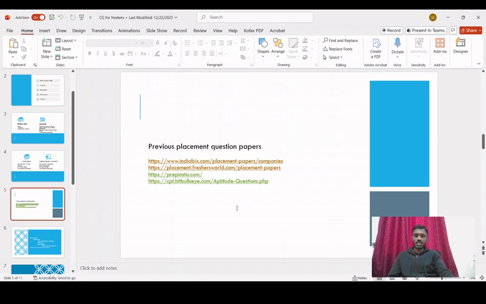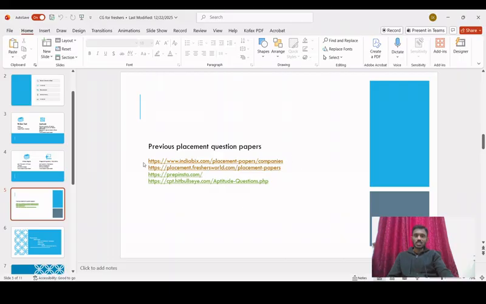For example, you take the last 3 years' question papers and revise all of them to ensure that you are able to write the test successfully. In the same way, we are going to look at the previous question papers from the companies, so that it will be very helpful when you write the written examination of the MNC companies. That is the main reason why we are going to look at this topic.